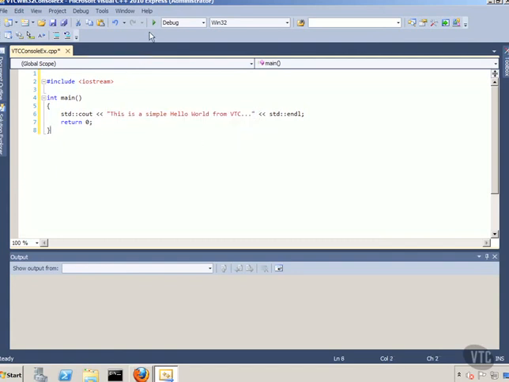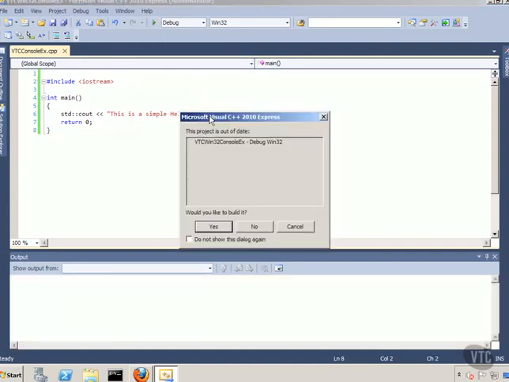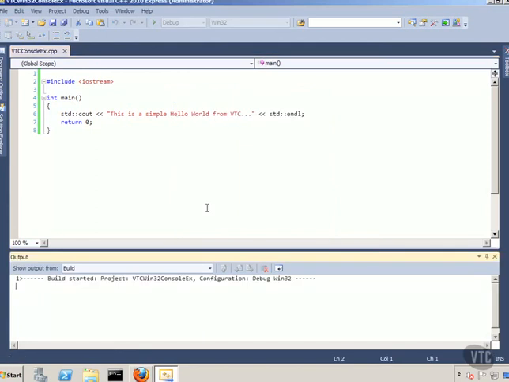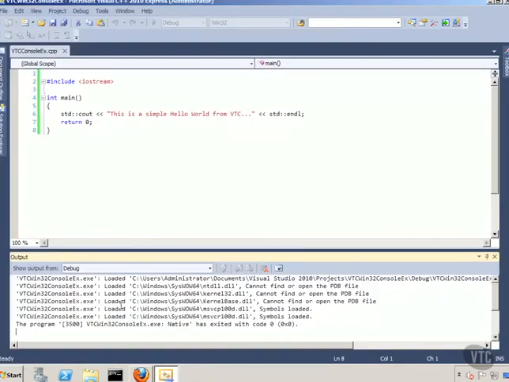So what we need to do is come up here and simply start debugging. Click here, and notice it says the project is out of date, and would you like to build it? We can say yes. We can say don't show this dialog again. I'll leave it alone for now. You'll notice at the bottom in the output window, we're seeing what's happened. If you saw the black box pop up and go away, the program ran, and it looks like it was okay. Notice the console execution native has exited with code 0. That means it looks like it ran okay, but how can we see it?